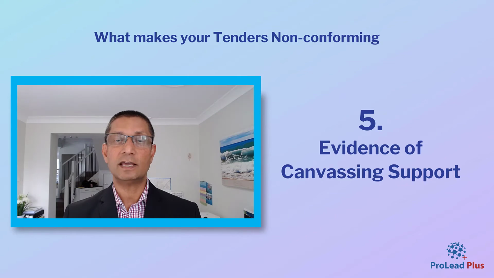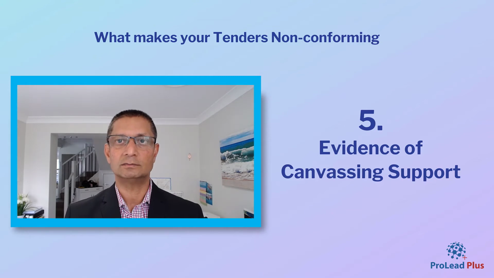The next one is evidence of canvassing support. Canvassing support is when the tenderers approach either councillors or council staff to get support from them in order for them to win the tender. So there are times that they may attempt to talk to the councillors and perhaps bribe them or talk to their staff and perhaps ask them for special favors. And if there is any evidence of such behavior, then the tenders can be regarded as non-conforming.